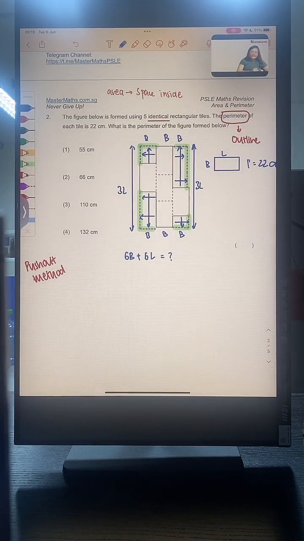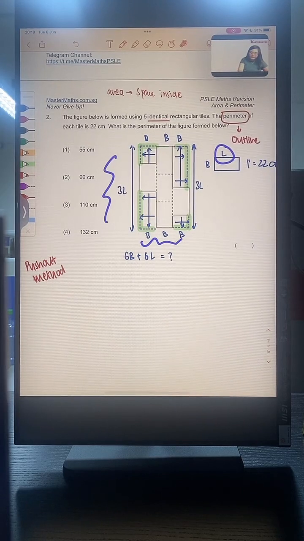So again, this push-out method will help me see this very funny figure in a simpler way, which is just a large rectangle. And this large rectangle is going to be made up of 3 of the small breadth on each side and 3 of the length on each side. So I have 3 breadth, 3 length, and times 2 on both sides, I will get 6 breadth and 6 length.